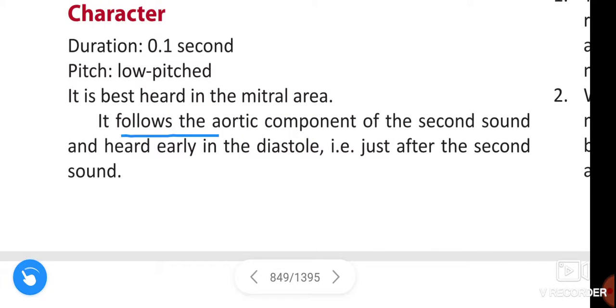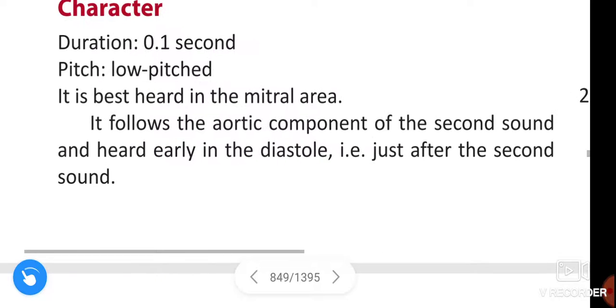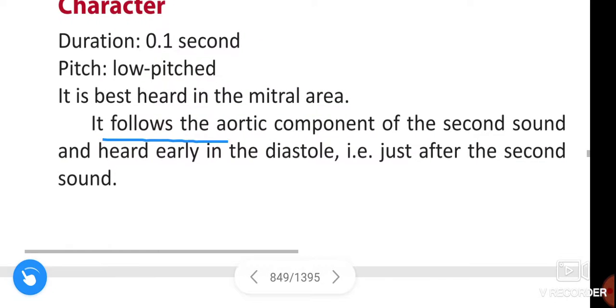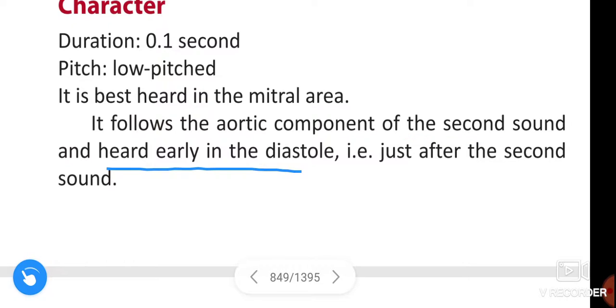It follows the aortic component of the second sound and is heard early in the diastole, that is, just after the second sound.